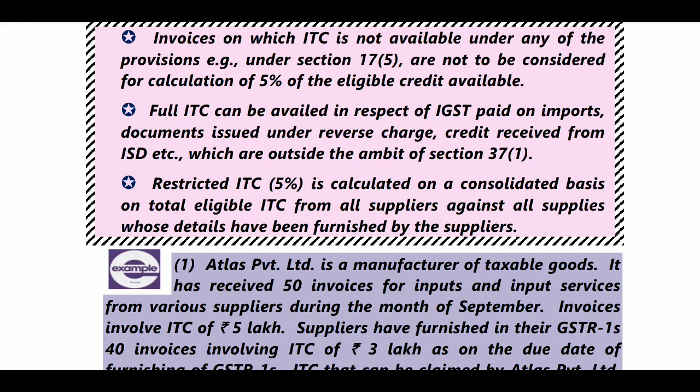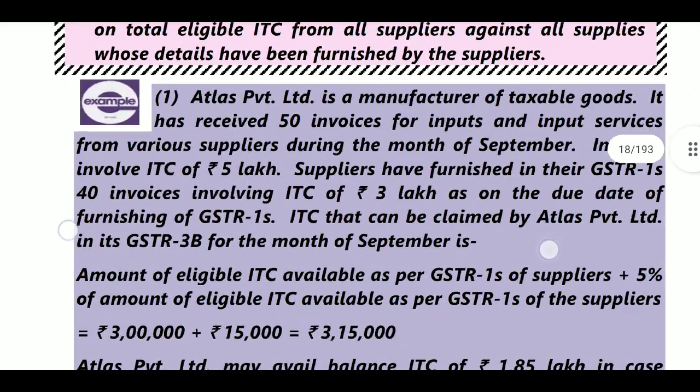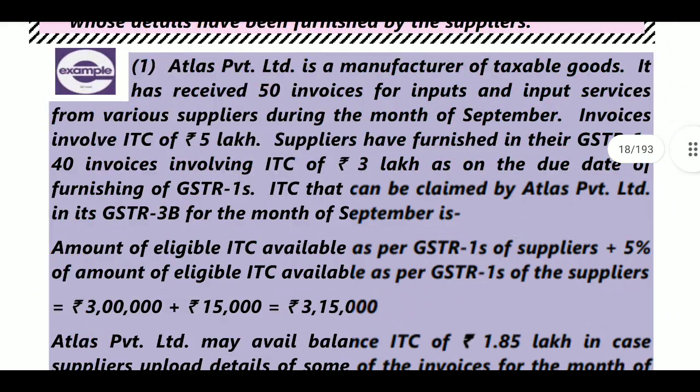Here 5% will be taken from all suppliers, not on an individual invoice basis. Next, there is one example. What is there in the example? Atlas Private Limited is a manufacturer of taxable goods. It has received 50 invoices of inputs and input services from various suppliers during the month of September. The invoices involve ITC of 5 lakhs. So it has received 50 invoices and the related ITC involved is 5 lakhs.